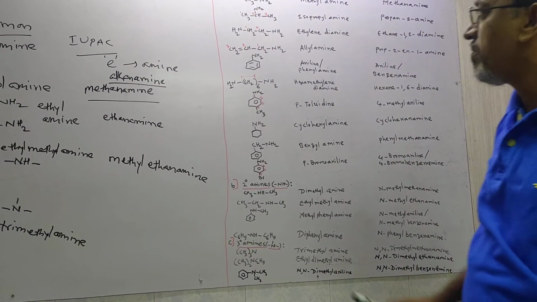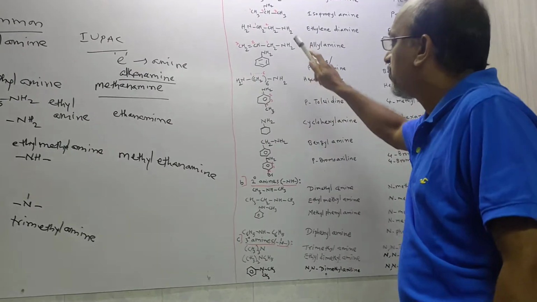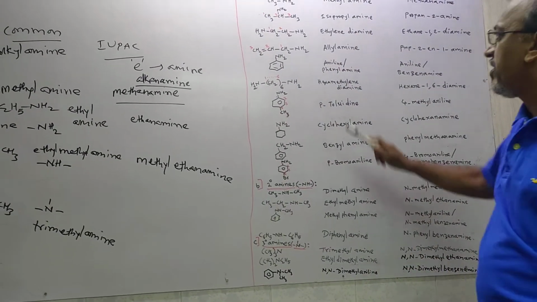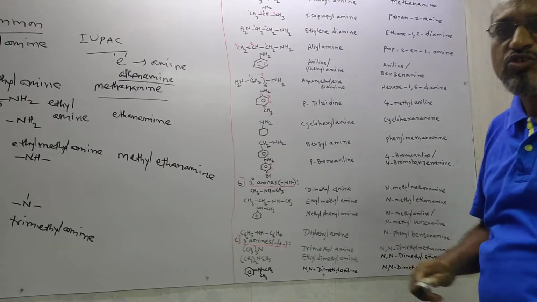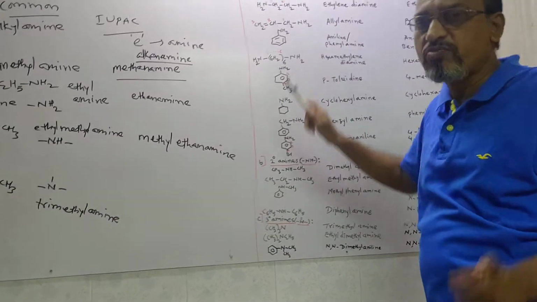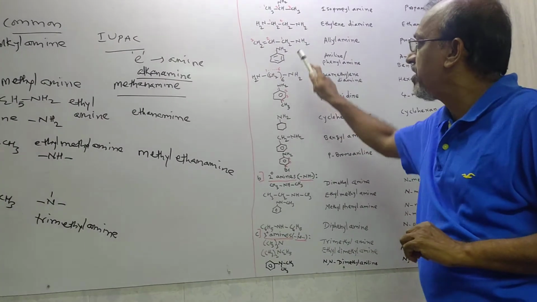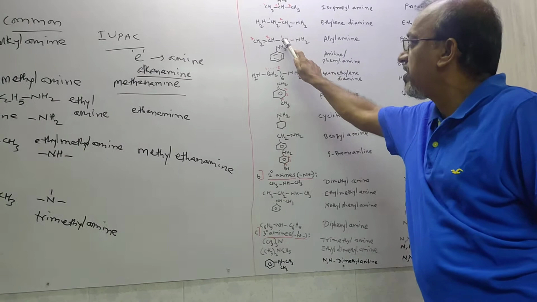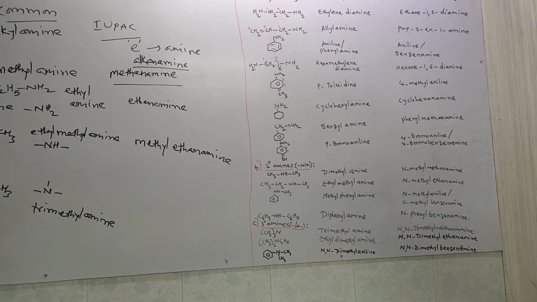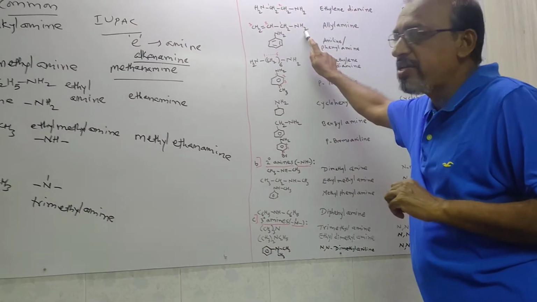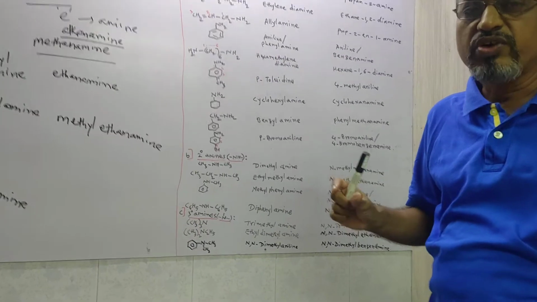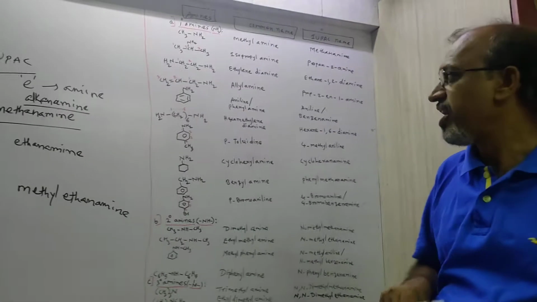Later on, a doubly bonded compound example, I said CH2 double bond CH, CH2 NH2. The common name is allyl amine. In case of the IUPAC name, we'll start numbering from the nearest side of the NH2 group, not from the double bonded side. Remember, it is from the NH2 side. So first carbon, second carbon, third carbon. In this example, we observe two functional groups are there. NH2 means amine and the double bond means alkene. That's why separate locations are there with their appropriate carbon numbers that we can make now.